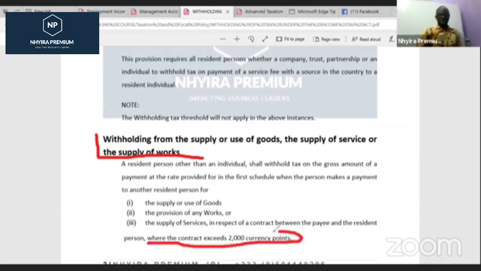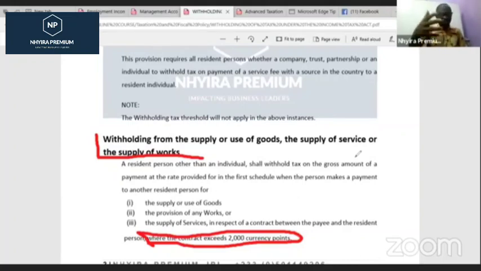Now, 2,000 currency points is the same as 2,000 Ghana cedis. So that is the threshold. But you got to be careful here. Now, if it is a one-time transaction and it is 1,005 cedis, you cannot withhold tax on the 1,005 because it is below the 2,000 currency points.